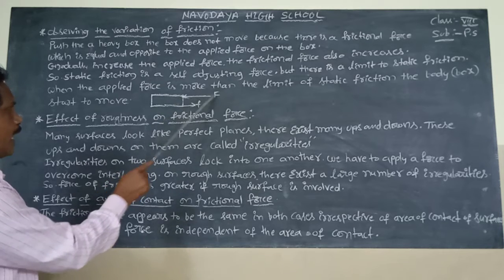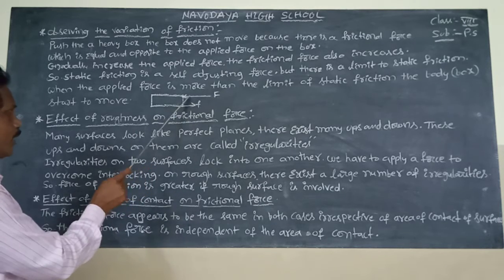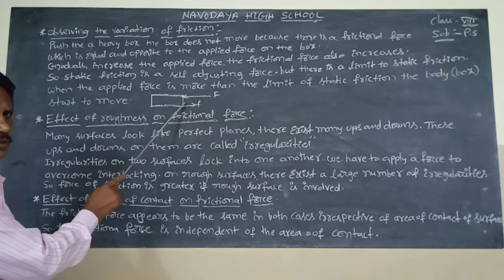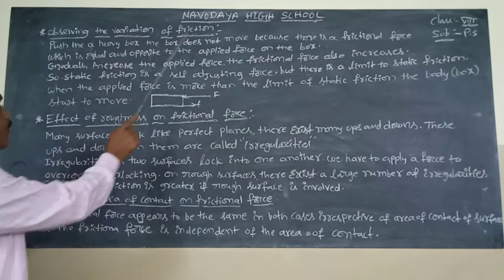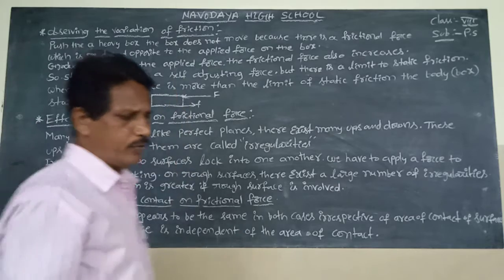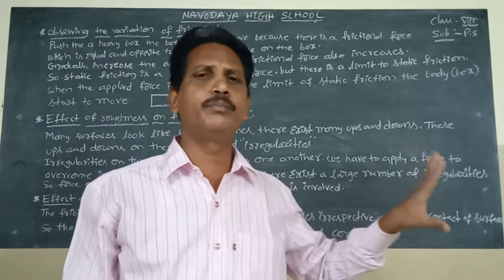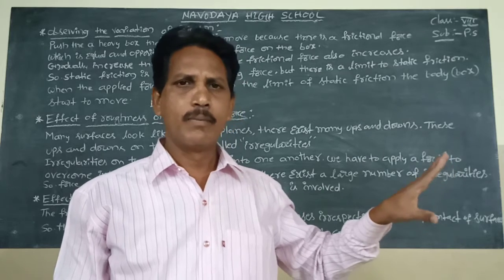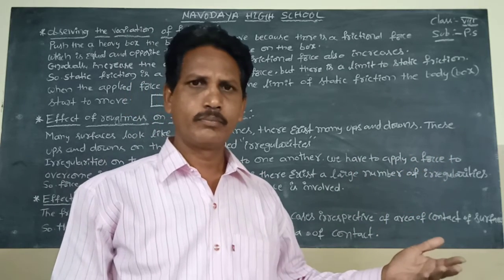The applied force is more than the frictional force. This is observing the variation of friction. If we increase the applied force on any object or body, the frictional force also increases.